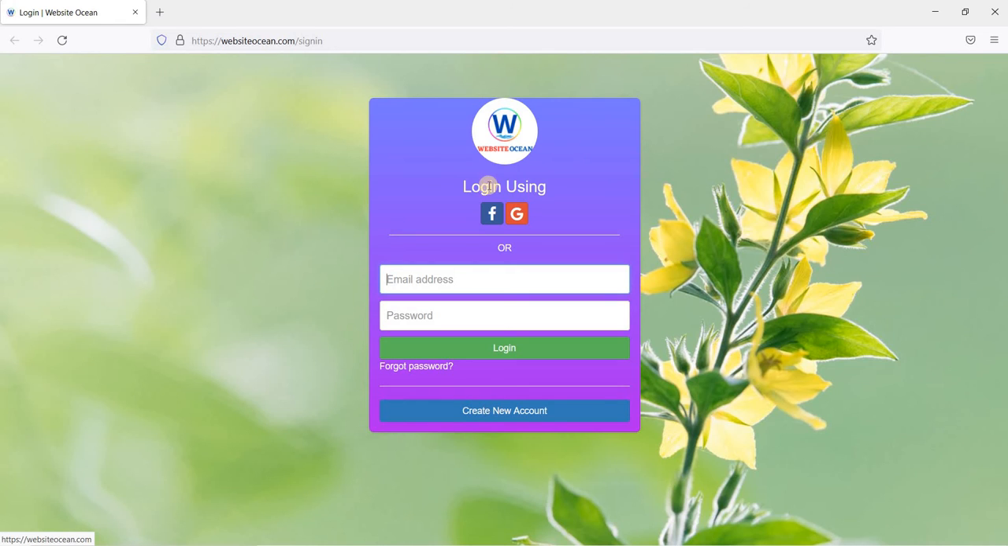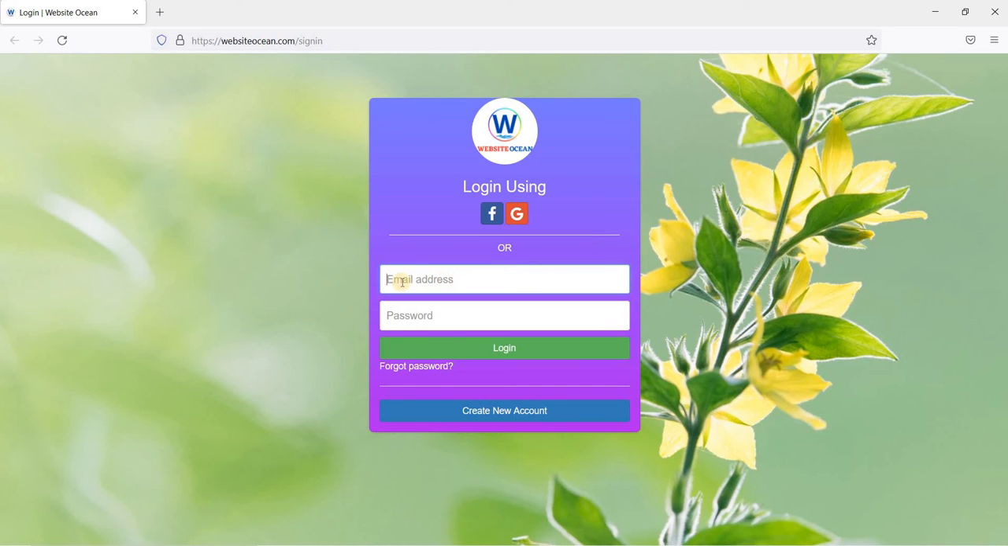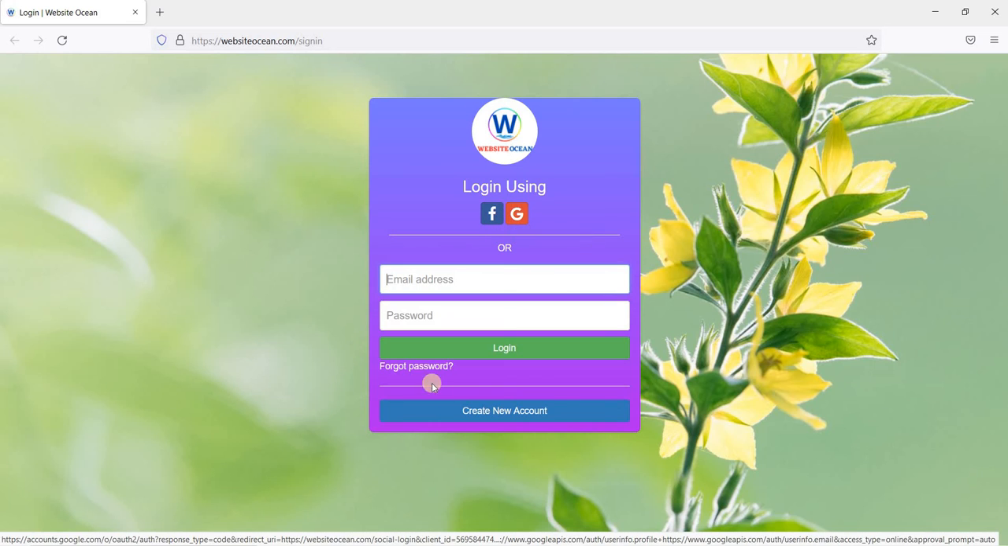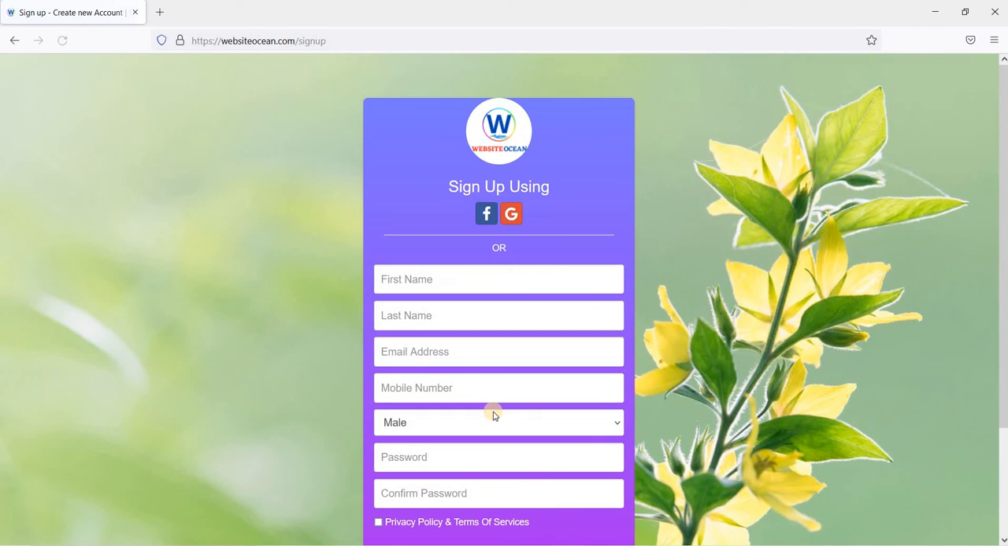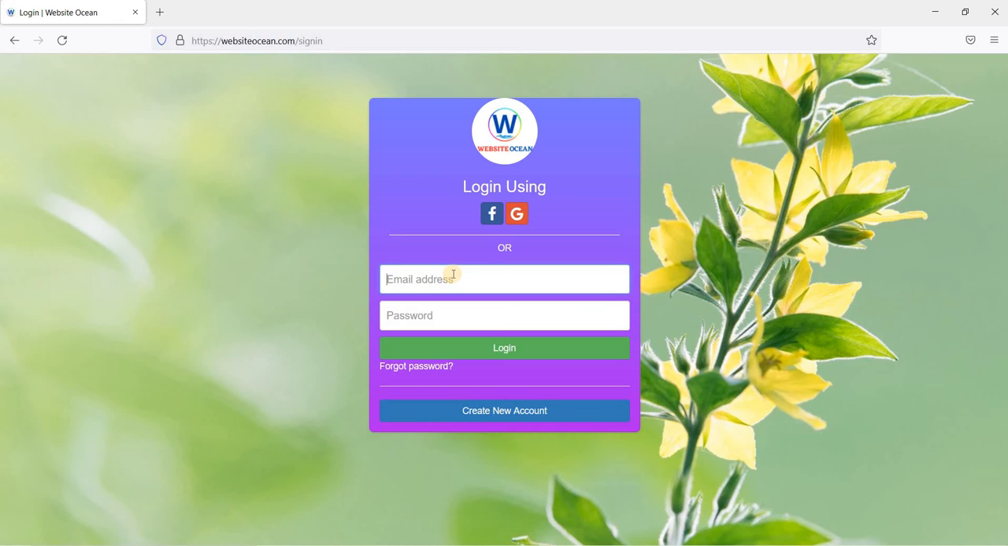So friend, here we get Facebook and Google logins. Either you can use Google or Facebook login, or you can use your email ID and password to access the admin panel of Website Ocean. Friends, if you don't want to use Facebook and Google sign in, you can create your account here, and after that you will get a verification email, and once you verify your email account, after that you can use this panel, meaning email and password, for accessing this admin panel.